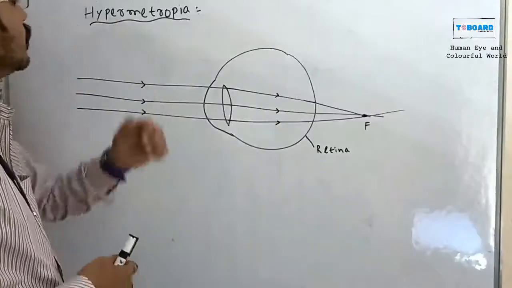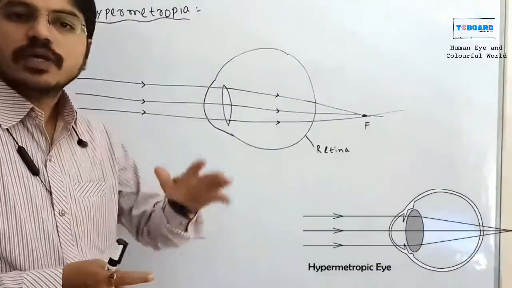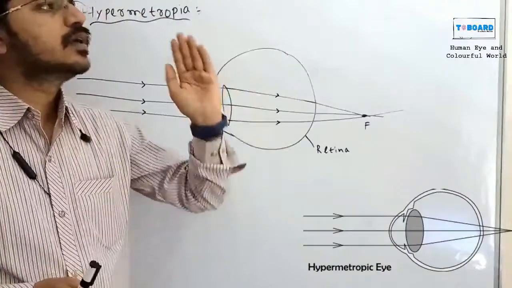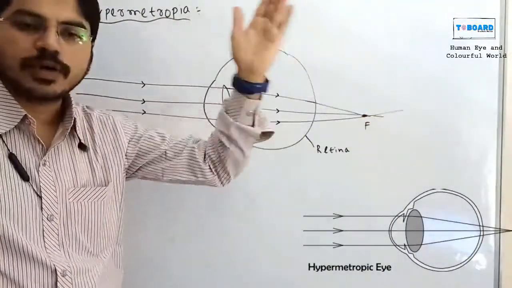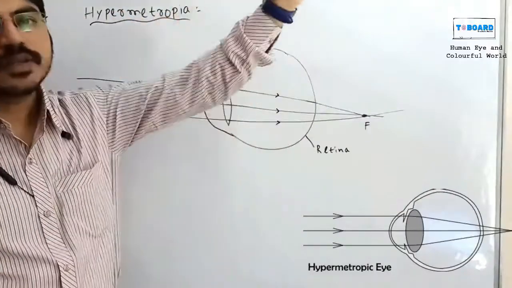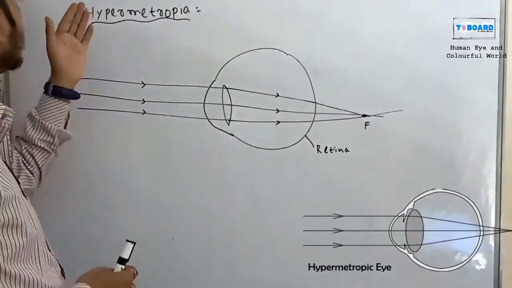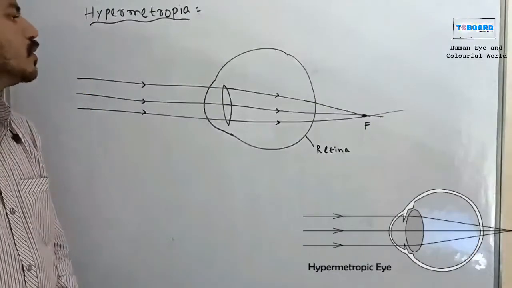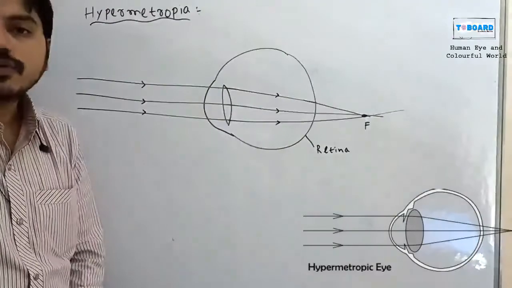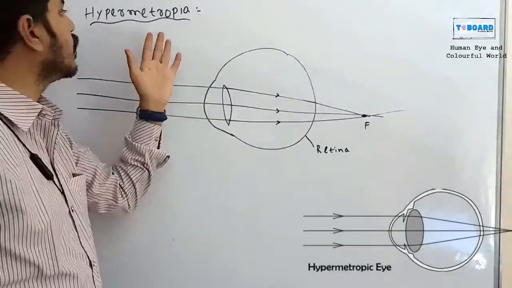Now hypermetropia. What is that? In myopia, as we discussed, the people who have the myopia defect cannot see the long distance objects. But in hypermetropia, people can see the long distance objects, but they cannot see the nearby objects.